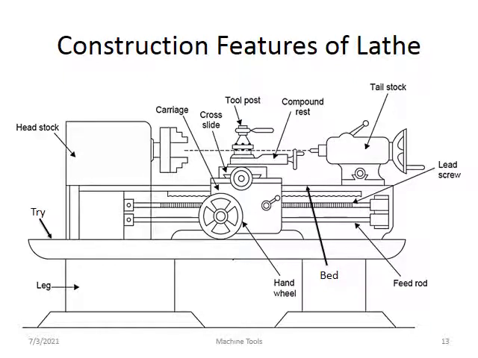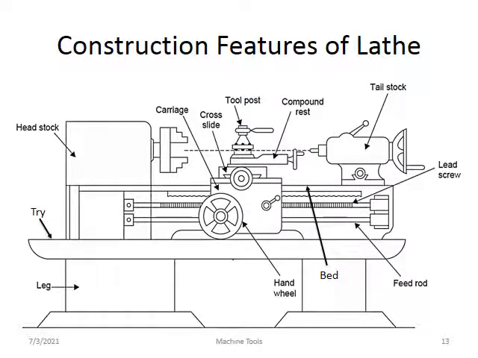This complete assembly is called the carriage assembly. The whole unit is called the carriage. On the carriage, the cross slide, tool post, and compound rest are mounted. The next one is the tailstock. The tailstock moves to and fro on the lathe bed with the help of guideways provided on the bed.